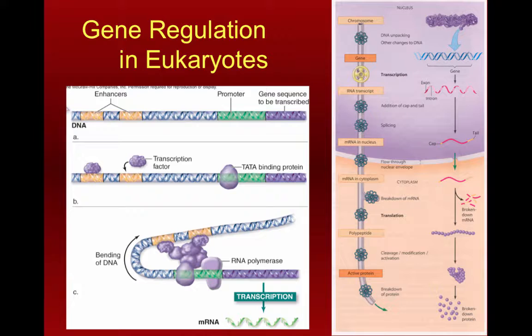So in eukaryotes, it's a much more complex kind of a thing because we have a lot more different possible control points. We also do not have the genes organized into operons like we saw before with the prokaryotes.